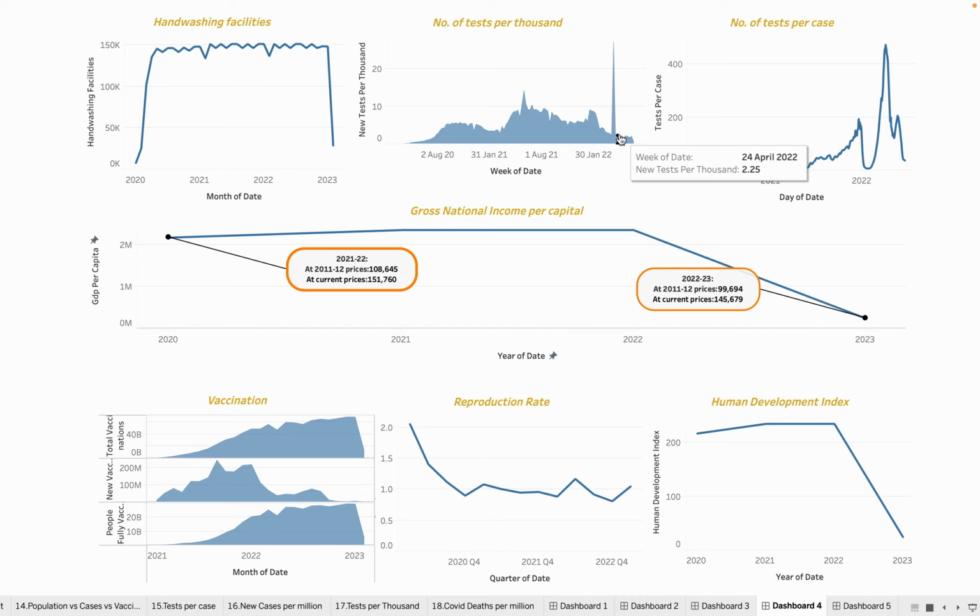We can say that this is because of government efforts like the PM CARES fund or Atmanirbhar Bharat drive. Also the private sector efforts by the Tata group or Wipro, and also celebrities like Sonu Sood, and all these led to an increase in health infrastructure. And if we see the total number of tests per case, this curve is also moving with the number of cases, increasing and decreasing.